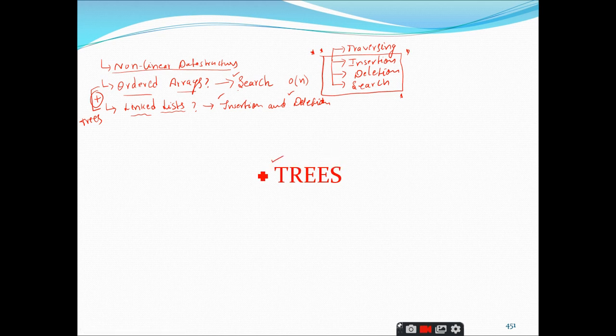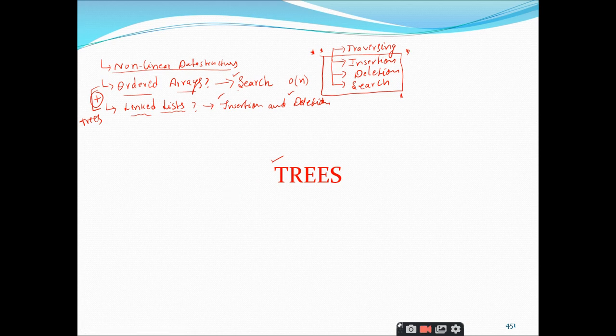So this is the reason why trees play a very vital role in many operations, right? So we can see that trees can be used. I will discuss the application areas where we can use these trees. But before that, remember that trees is a very, very important data structure which can be used to implement some complex data structures which we will be using in different concepts.